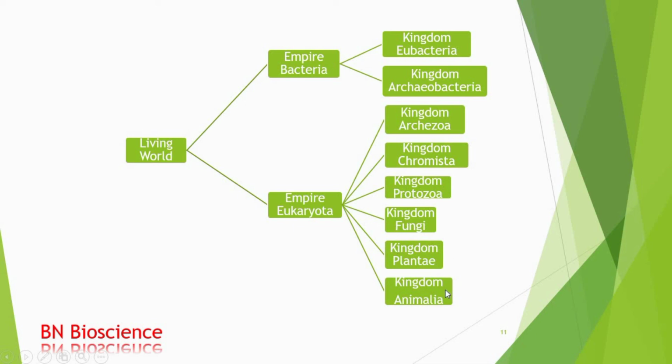Here the Chromista and the Archaezoa, these two groups, are new kingdoms that have been introduced in the Eukaryota empire. The kingdom Archaezoa consists of the primitive eukaryotic unicellular microorganisms that possess the 70S ribosomes and lack the cell organelles like Golgi bodies, mitochondria, chloroplast, and peroxisomes. And the kingdom Chromista is represented by the diatoms, the brown algae, the cryptomonads, and oomycetes.